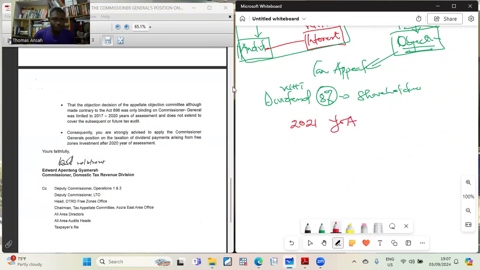Any question on that? You have to take your time to read it by yourself, and you can draw similar conclusions. So from the 2021 year of assessment, there is withholding tax on dividend that is paid to investors of free zone entities. Any question on that?